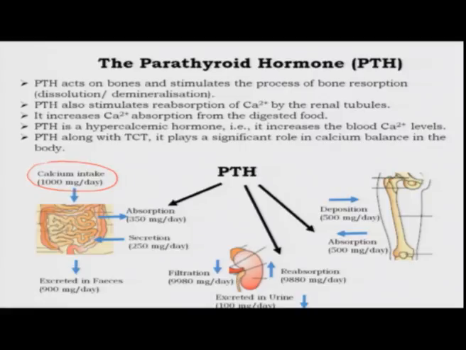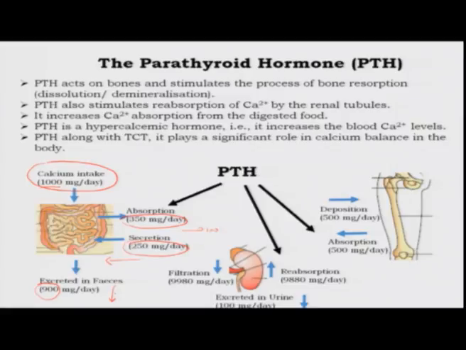Within the intestines, about 350 milligrams of this is absorbed, and again some 250 milligrams are secreted back into the gut, and therefore only 100 milligrams is retained, and 900 of the 1000 that we took in our diet is actually excreted through the feces.